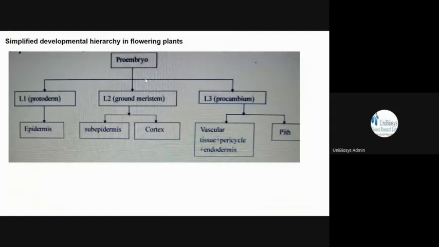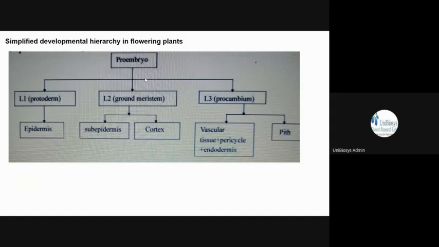And then in the case of flowering plants, you call it a pro-embryo. Okay. So it is a pro-embryo which is formed. This is the hierarchy. Same thing only. Before epidermis and all, we call it as protoderm, ground meristem, and procambium. This you just remember it. That's all. Protoderm gives rise to the epidermis, and then ground meristem gives rise to the cortex and subepidermis.